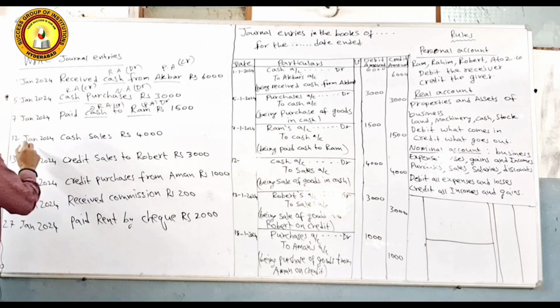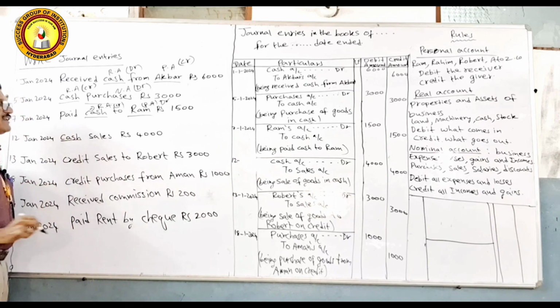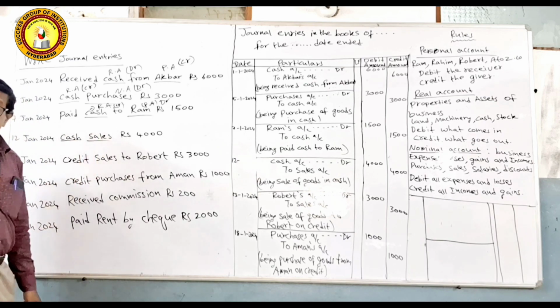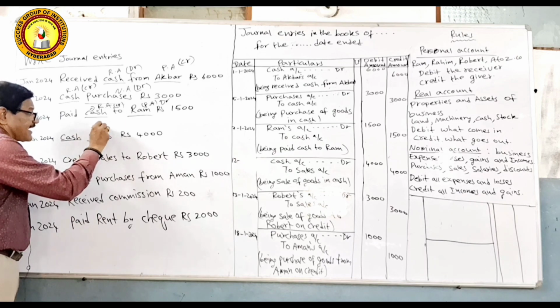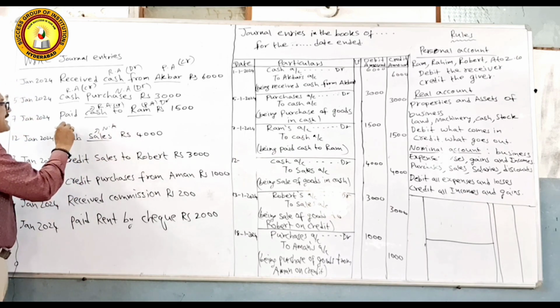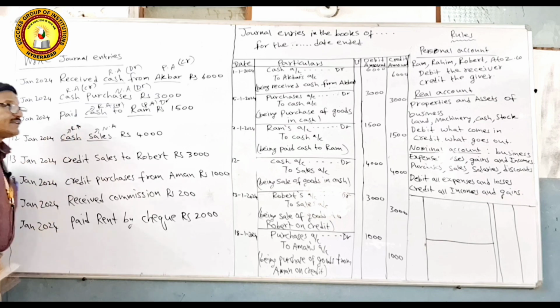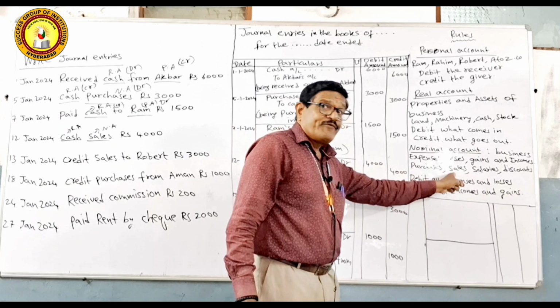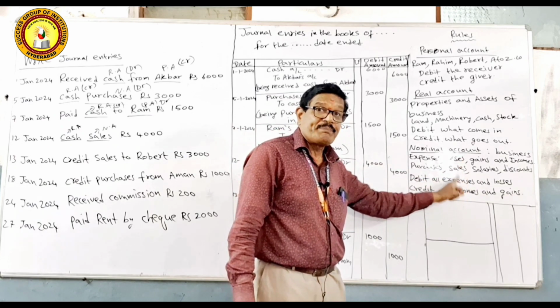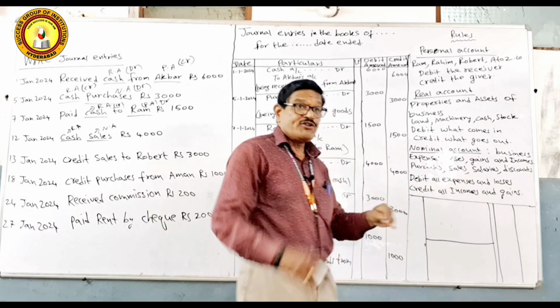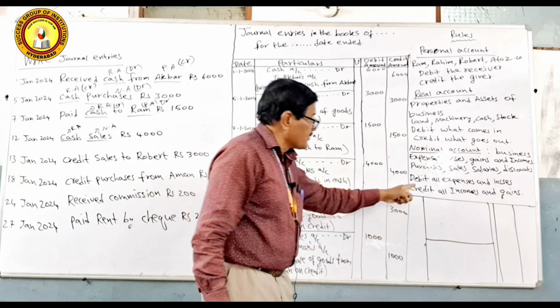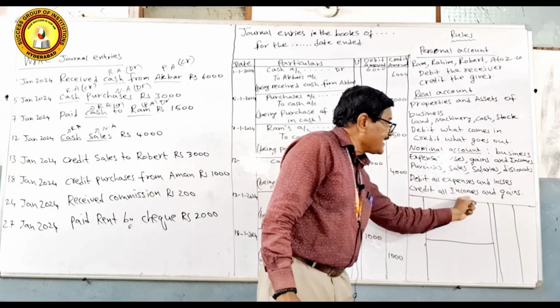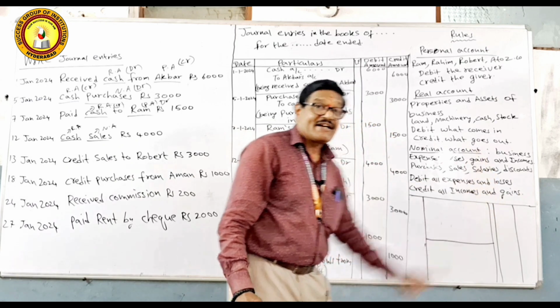Now we come across the 12th point, 12th January. Cash sales rupees 4,000. Cash is one aspect, sales is the other aspect. Sales comes under nominal account. Cash comes under real account. Then the rule says that in the nominal account, sale is an income for a business, just as purchase is an expenditure. When you sell goods, you receive cash. So in this one, credit all incomes and gains. Sales comes under credit.